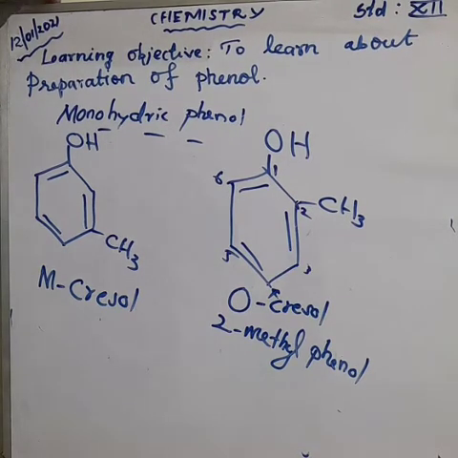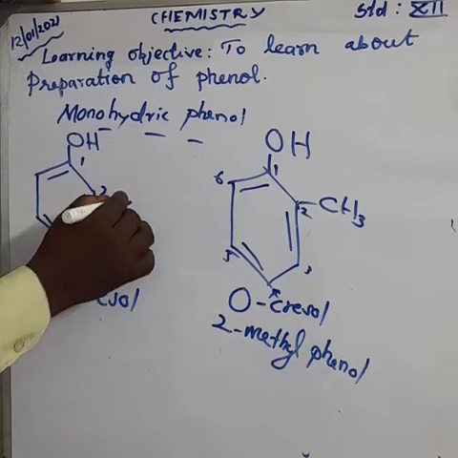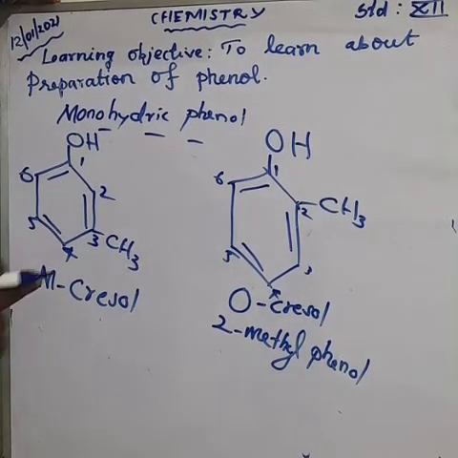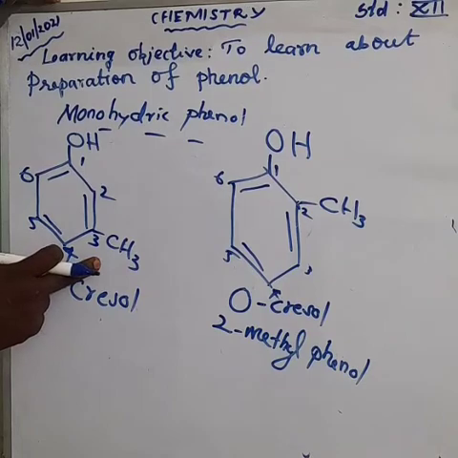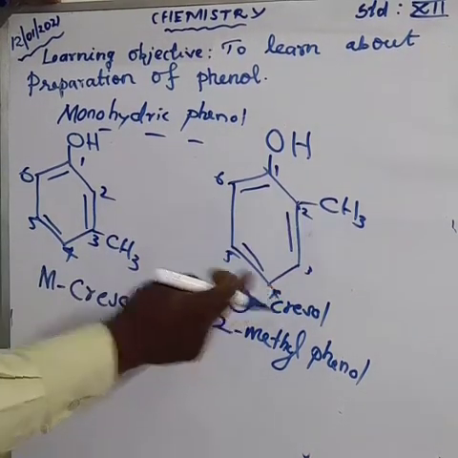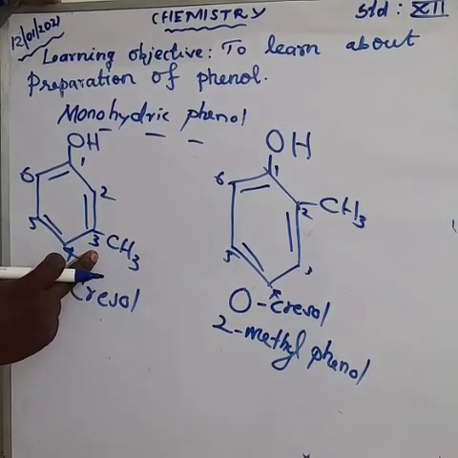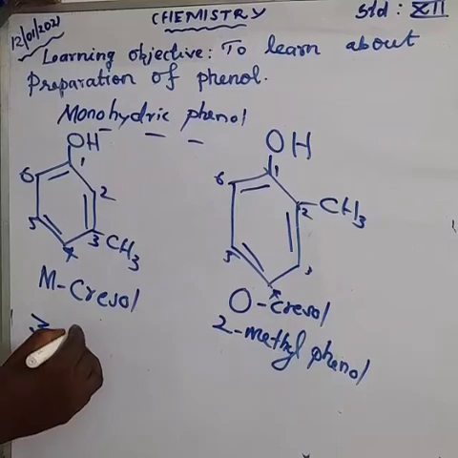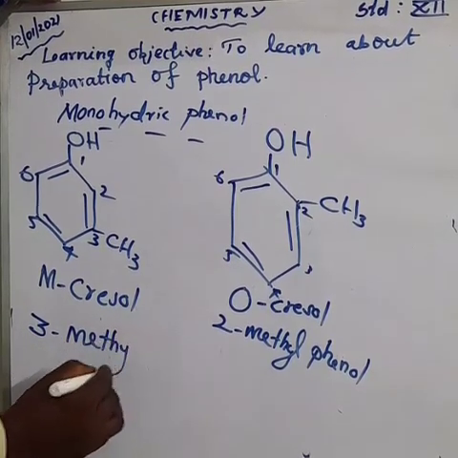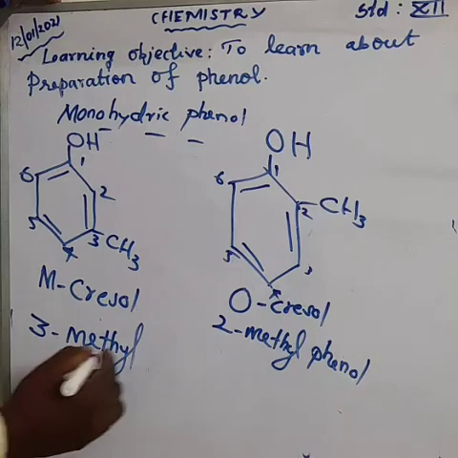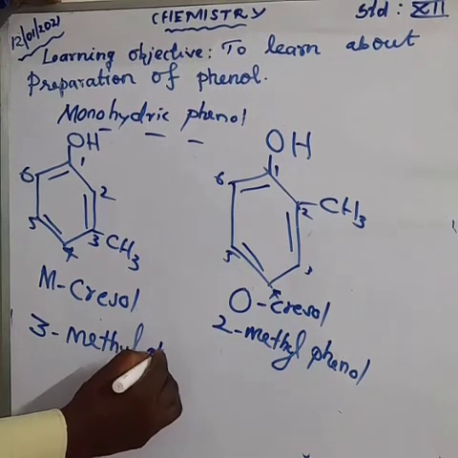You give the number 1, 2, 3, 4, 5, 6. Third carbon having methyl group. So the name is 3-methyl. The total compound name is 3-methyl phenol.